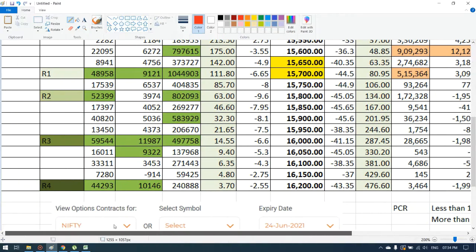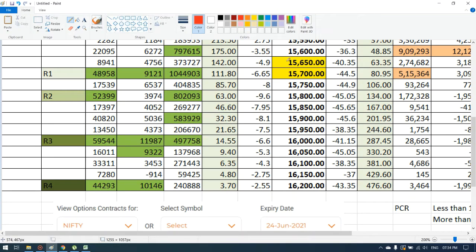Since the market closed within the range of 15,650 to 15,700, our first resistance is at 15,700 only, because the market has not moved above 15,700. The open interest is around 48,958 and change in open interest is around 9,121, and we have a huge volume of 10,44,903 contracts. This will be our first major resistance.